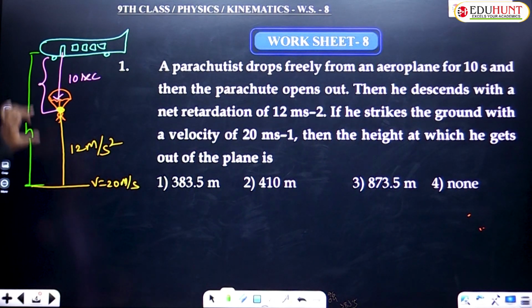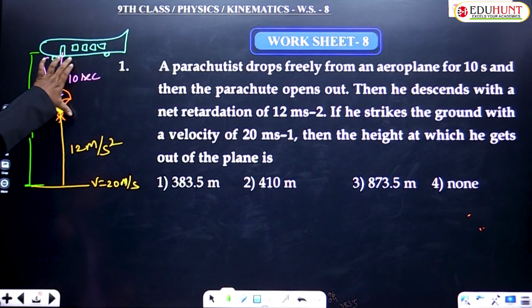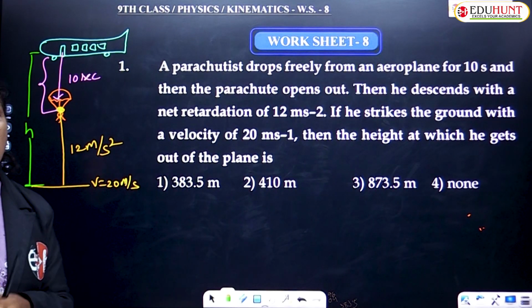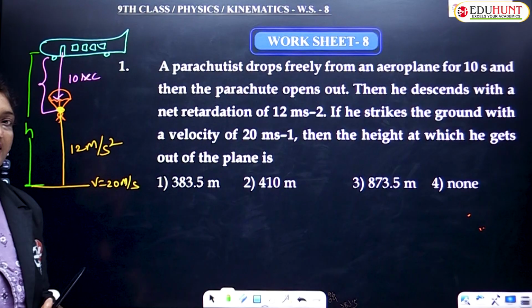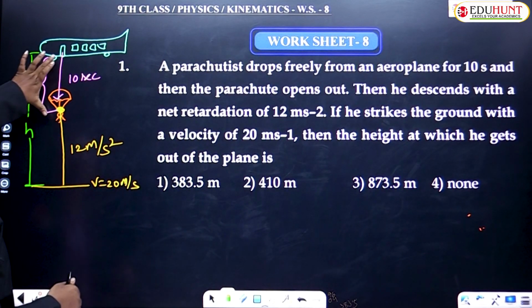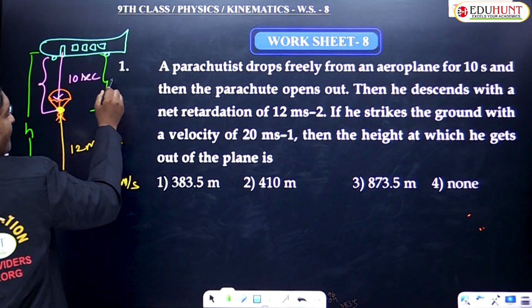From here to here, he behaves as if a freely falling body. For a freely falling body, the distance is given by S equals ut plus half gt square. Freely falling, initial velocity is 0, so S equals half gt square. So this length is half gt square.